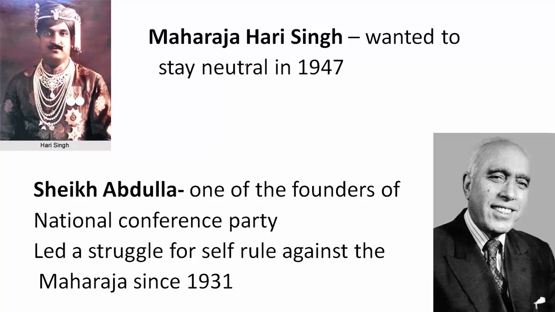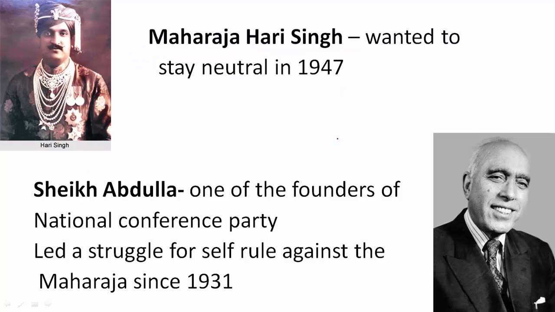Now when India and Pakistan became independent and partition happened, the ruler of Kashmir was Maharaja Hari Singh, and he was a descendant of the Dogras. But he wanted to stay neutral. He did not want to join either India or Pakistan. He wanted Kashmir to be the Switzerland of Asia, independent and neutral.